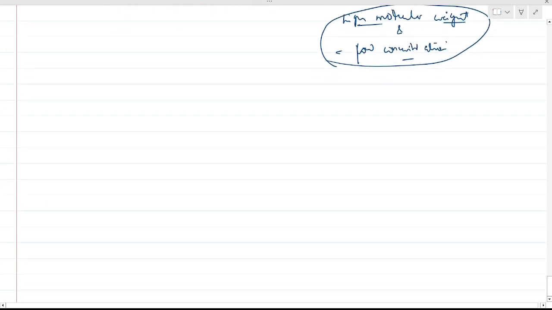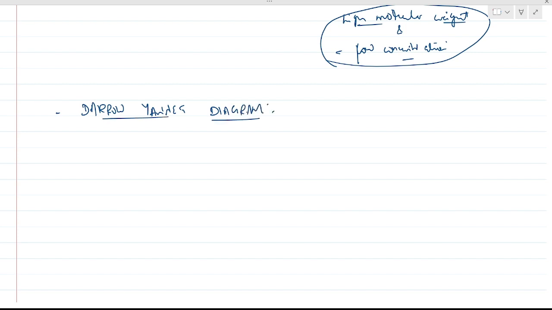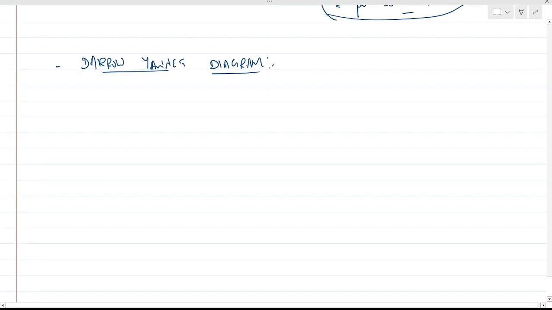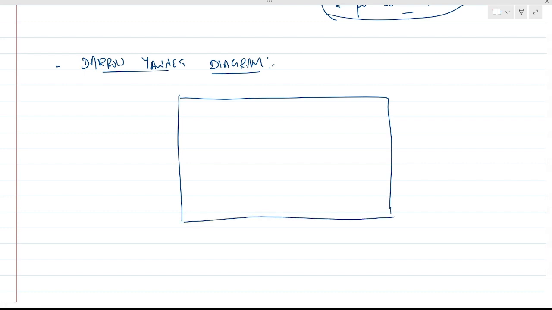The last thing we are going to see is the Darrow-Yannet diagram. It is a simple diagram, nothing much. It is actually an x-axis and y-axis.